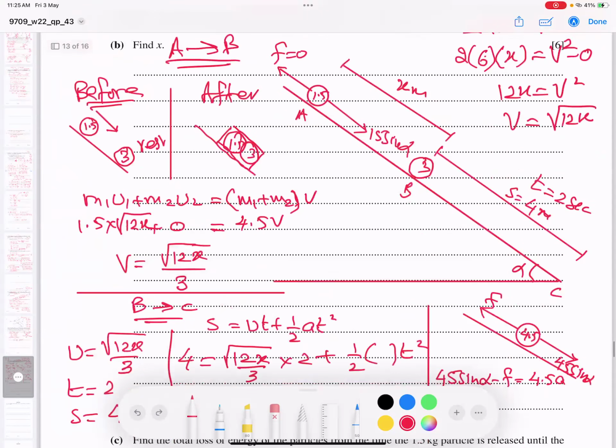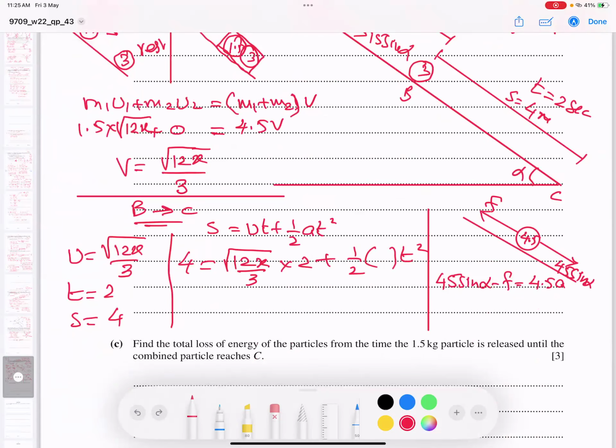If I plug in 3 upon 5 here, let me check in the calculator. So 45 into 3 over 5 is 27. This is becoming 27. And what is the F value, students? F is mu R. What is R? R is upward, and this is mg. So what is mu? 3/4, we found it in the previous part.